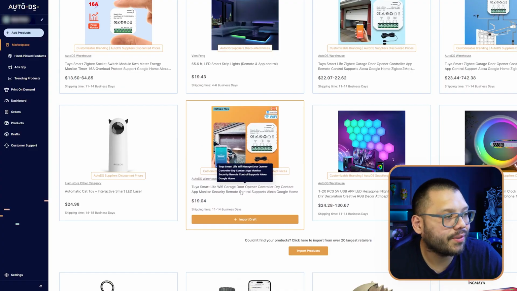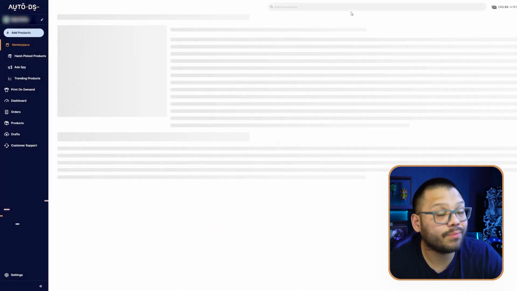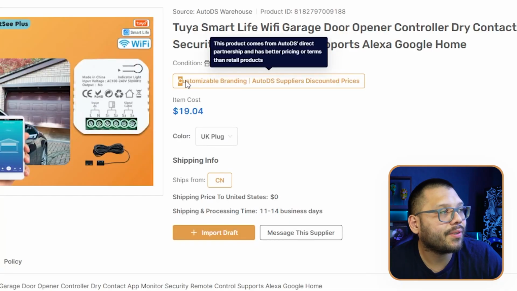Now, remember what I said earlier about branding? Well, check this one out right here. So the Wi-Fi garage door opener, the smart garage door opener, this one has the option for customizable branding, meaning that if you upload your logo, then you have the option to be able to send your products or your orders with a custom thank you card with your logo printed on it.